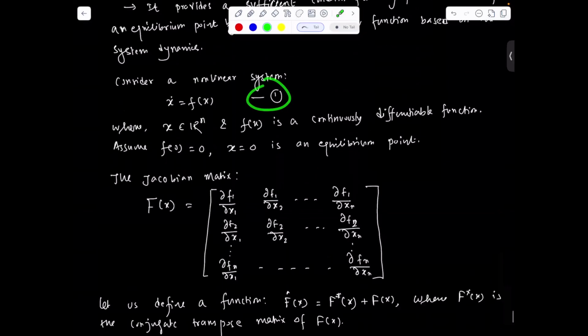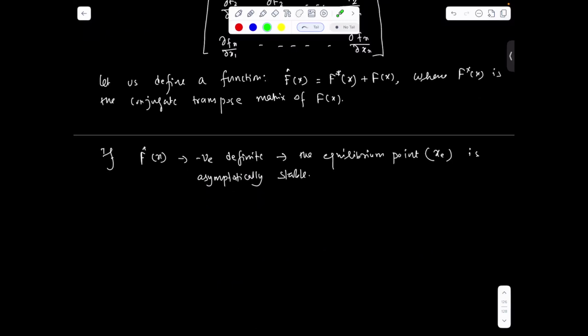Now we'll formulate the derivation of this Lyapunov function for the system defined by equation 1.